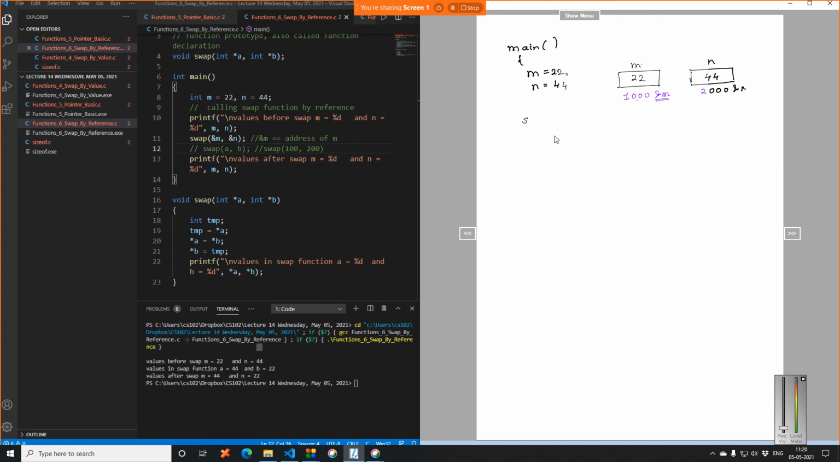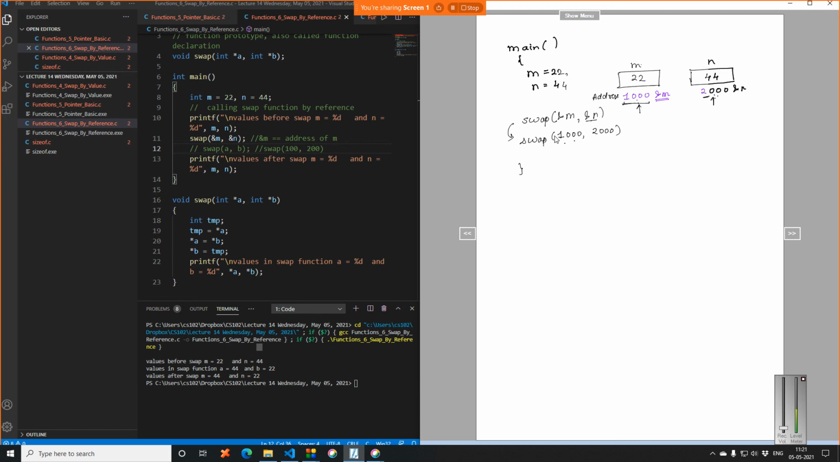Okay, so now what I am doing, I am writing a function and I am passing ampersand m and ampersand n. So internally what happens? What is the value of ampersand m? Ampersand m has a value of 1000. So these are addresses actually. Just remember these are addresses. So I am passing 1000 and I am passing 2000, because ampersand n is an address and the address of n in the memory is 2000, right? So now you can see instead of passing 22 and 44, I am actually passing the respective memory locations.